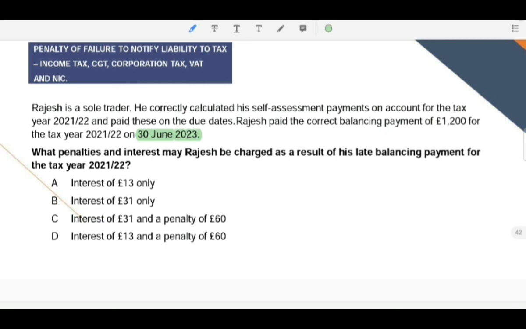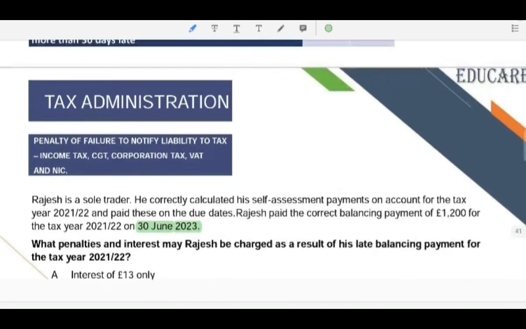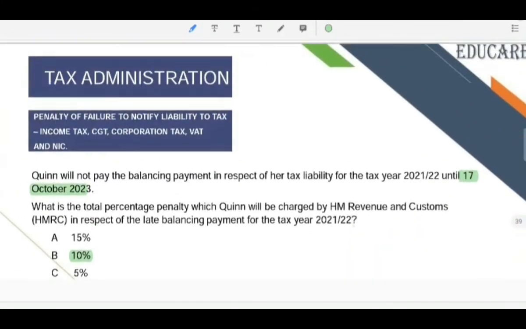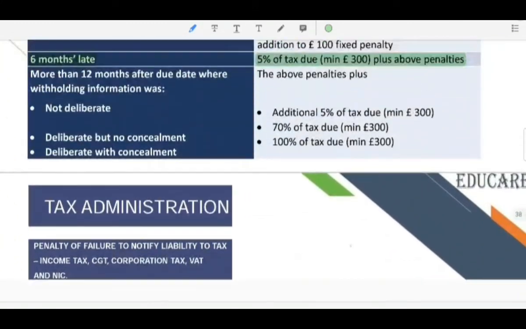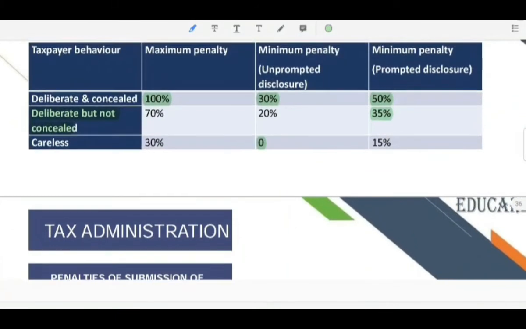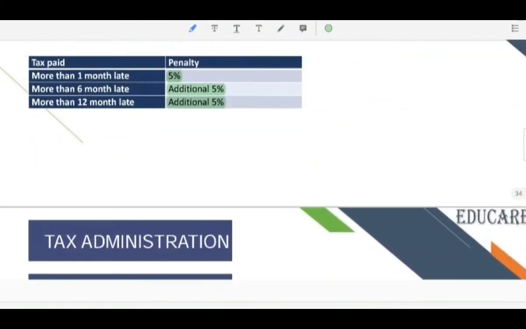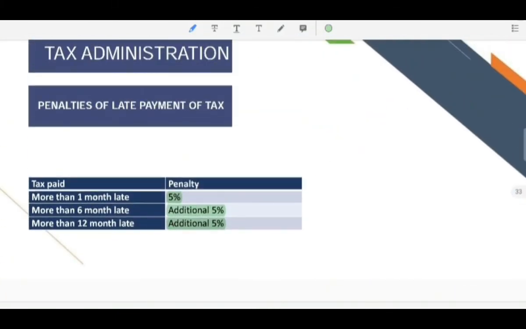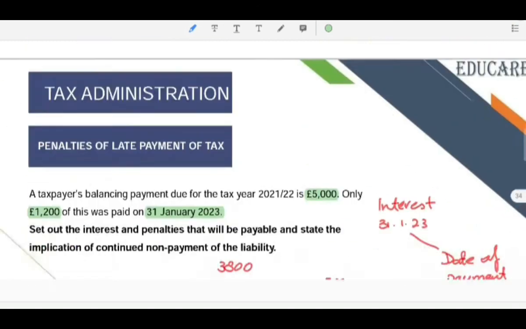For penalties, we know that if the payment is more than 1 month and less than 6 months late, then there is a penalty of 5%.